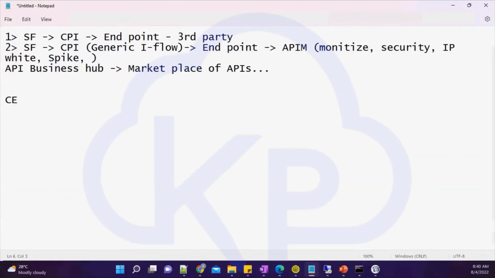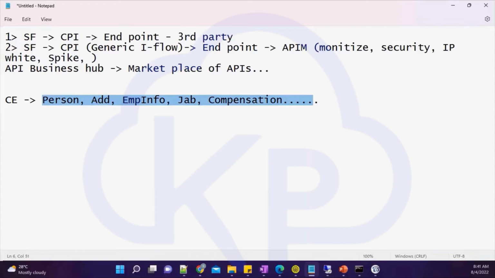So let's say I'm having a compound employee. Okay, so what kind of information can I have? Some person information, some address information. I can have some employment information, some job information, I can have compensation information. So these kinds of information I can have within my SuccessFactors, and to pull this information, we can use this compound employee API, and these are the different portlets. Okay, so person is one portlet, address, phone information, employment information, or job information, like the different portlets.